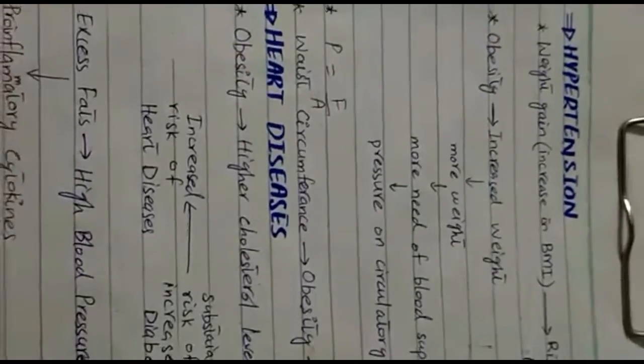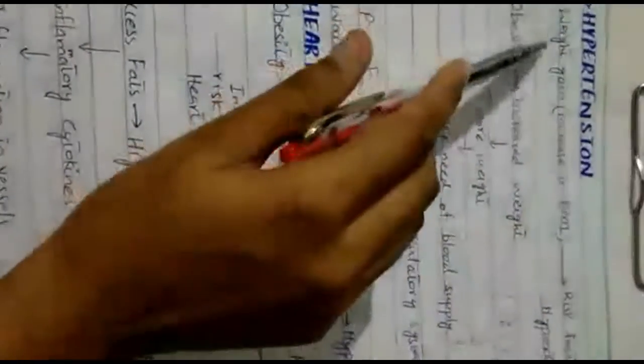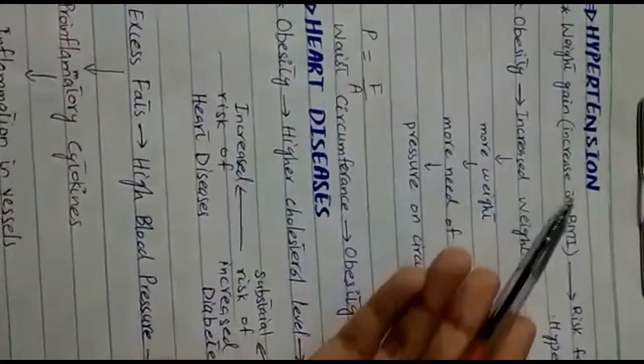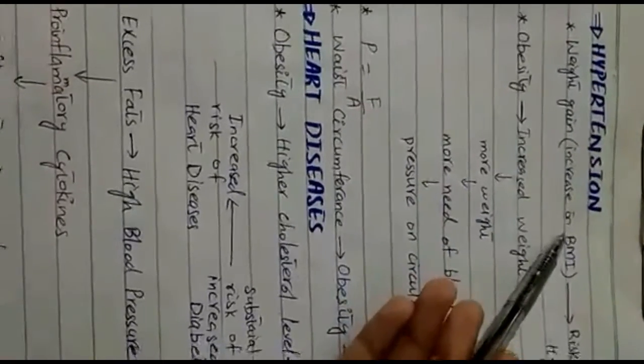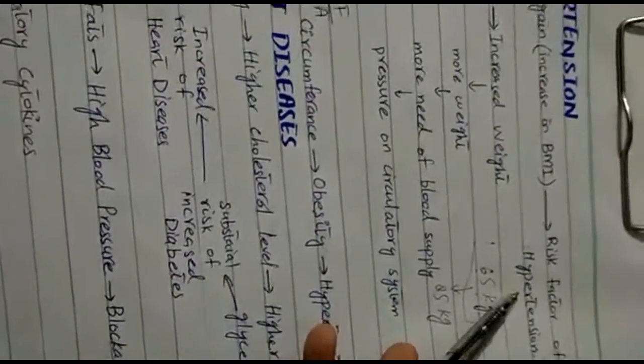Now the next disease caused by obesity is hypertension. Hypertension is actually high blood pressure. Obesity leads to weight gain. It is actually an increase in BMI, body mass index. When body mass index increases, the person gains weight. It is actually the risk factor of hypertension.